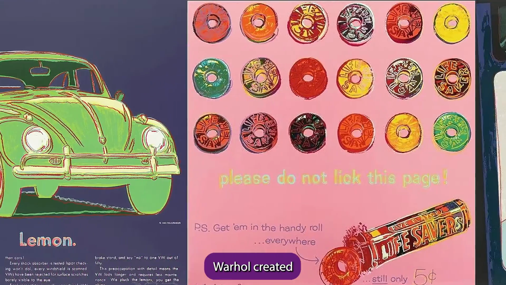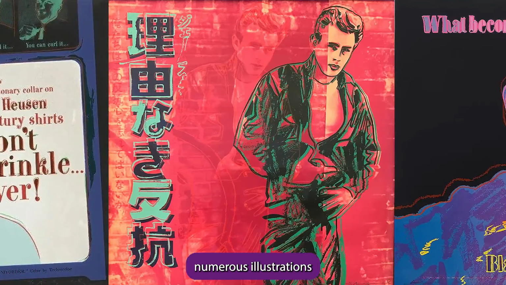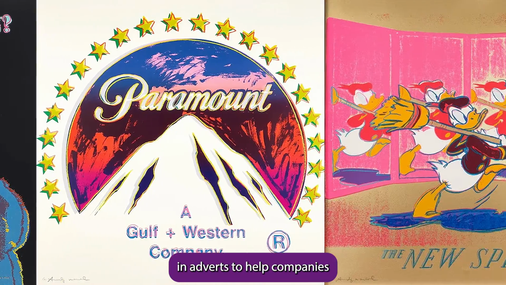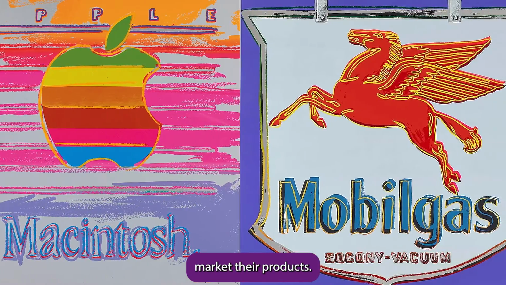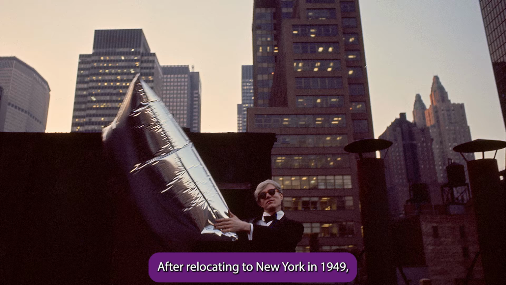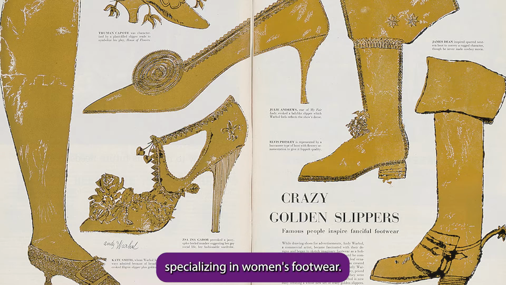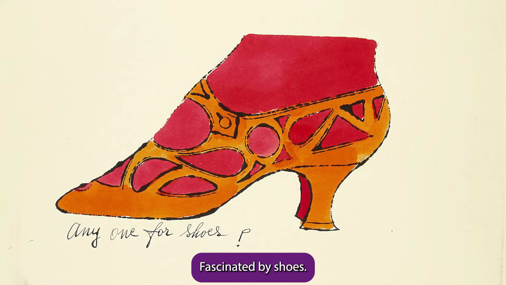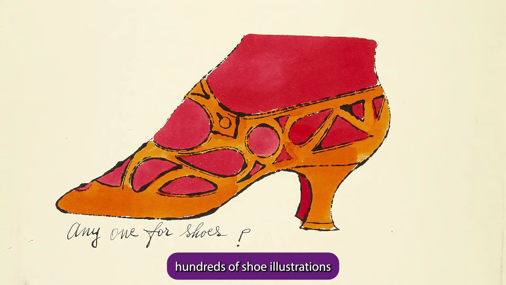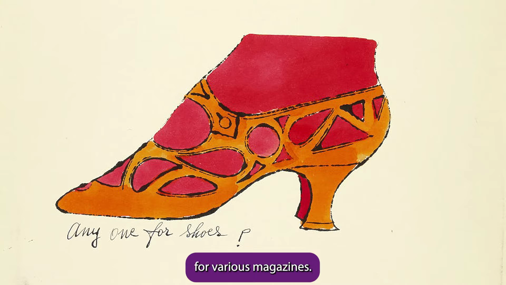Early in his career, Warhol created numerous illustrations that were featured in adverts to help companies market their products. After relocating to New York in 1949, he gained popularity as an illustrator specializing in women's footwear. Fascinated by shoes, he produced hundreds of shoe illustrations for various magazines.